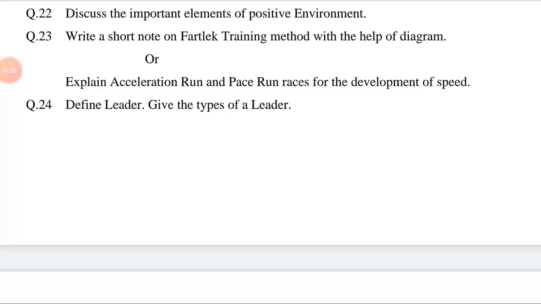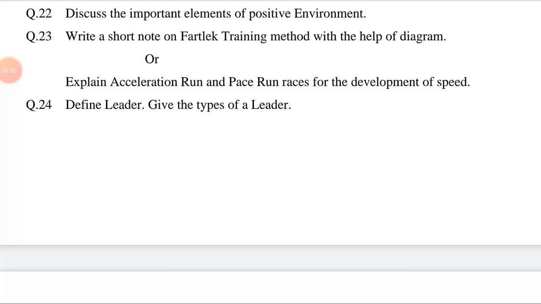The answer may be, first of all, write few lines about positive environment. That means introduction of environment. Health is the basis of human life. Only a healthy individual can reach the apex of success. Bacon says that a healthy body is the guest room for the soul and an unhealthy body is the den for the weak and diseased.